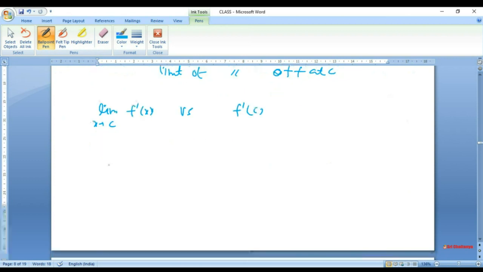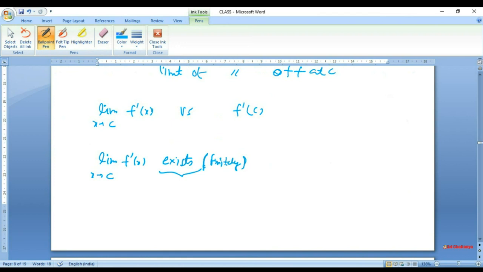You will find this: if the limit as x tends to c of f prime x exists finitely, that goes without saying, but to make myself more clear I'm writing finitely. In fact, JE also writes exist and sometimes in brackets they will write finitely. They are just trying to assure you that if you thought of infinite things, then be warned.